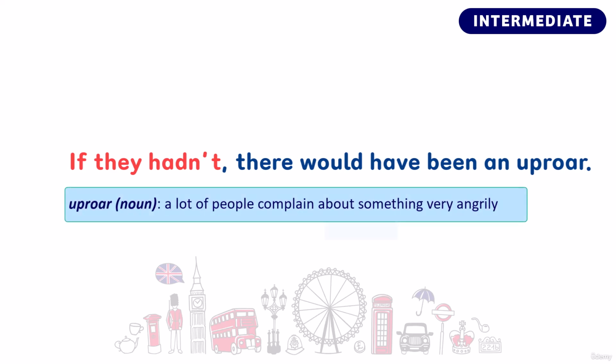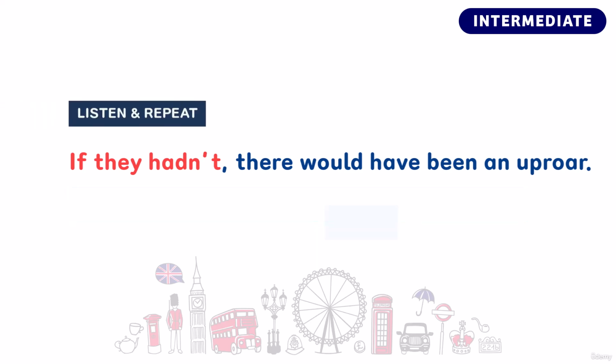The word uproar refers to a situation where a lot of people complain about something very angrily. So the speaker is saying that if the decision was not reversed, everyone in the company would have complained quite angrily.